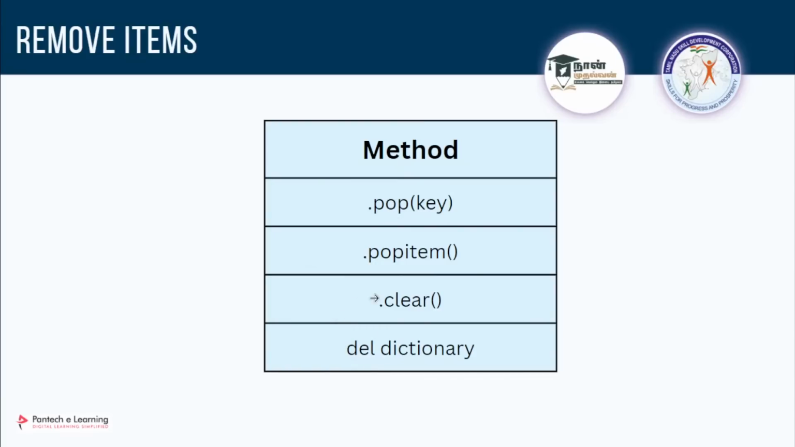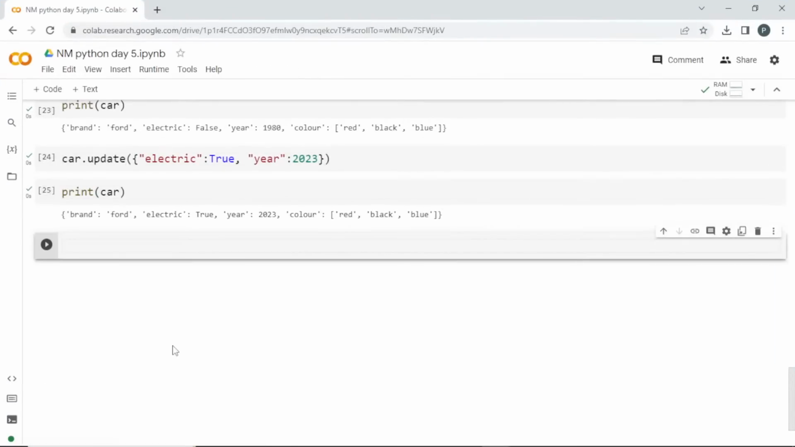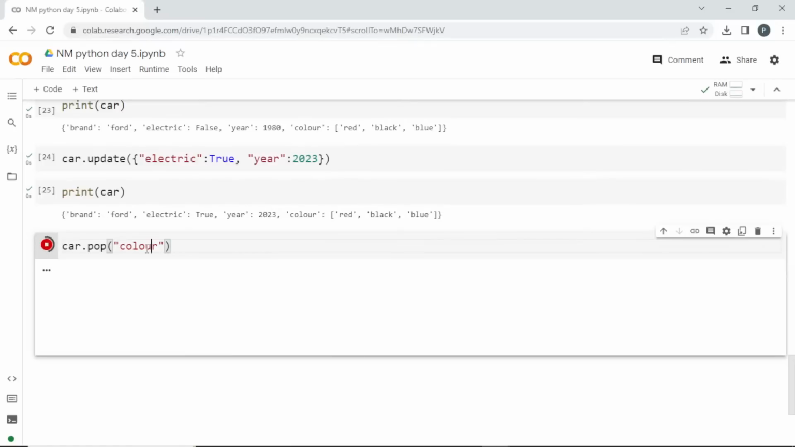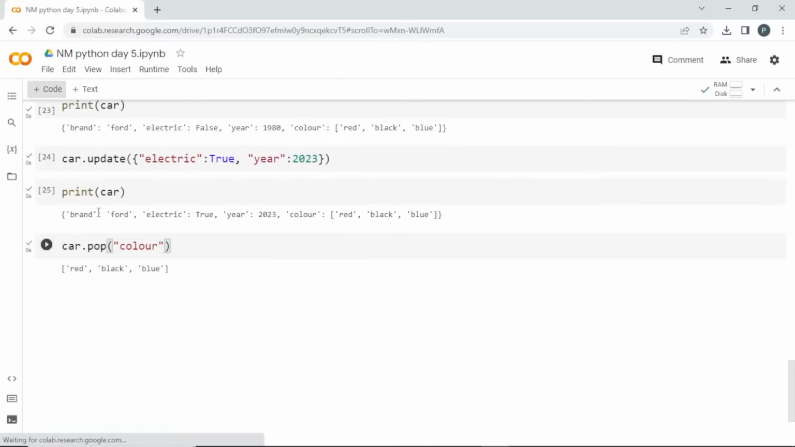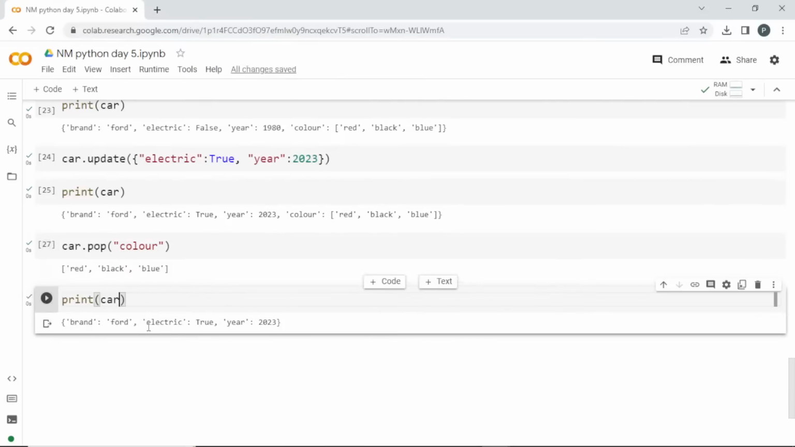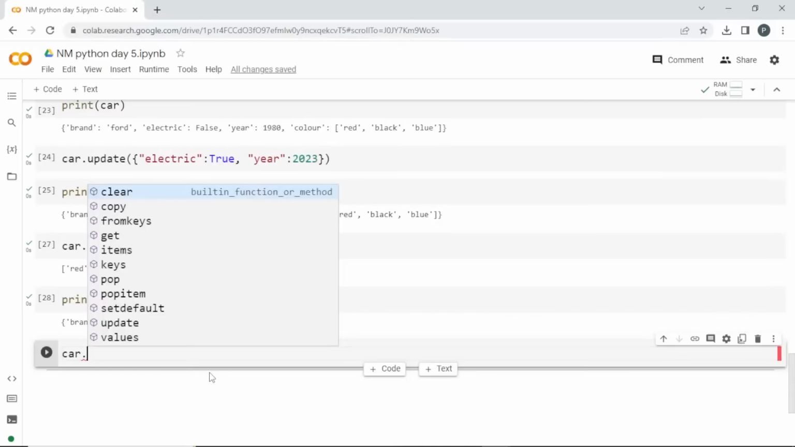So we'll try with dot pop first. Let me pop the color. So car dot pop, color, sorry, the spelling is C-O-L-O-R, and this is popped now. So if I print the car, see here the color got removed. And then you can call the dictionary without mentioning the key name. You can go for dot popitem.